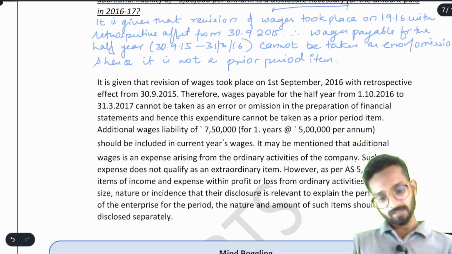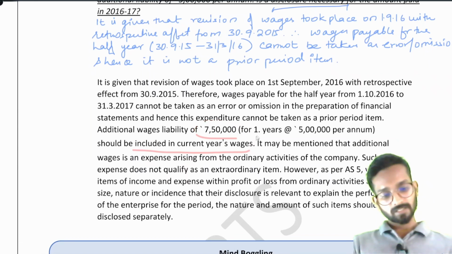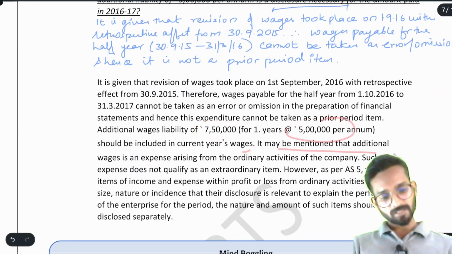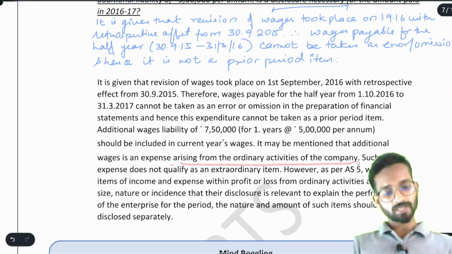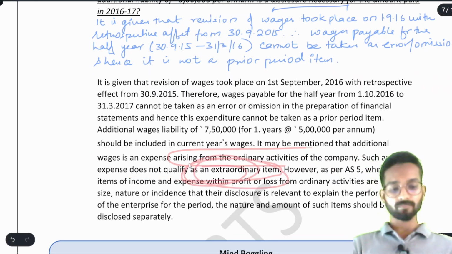It is given that revision of wages took place on 1st September with retrospective effect. Therefore, wages payable for the half year cannot be taken as an error or omission, and hence this expenditure is not a PPI. Additional wages liability of 7,50,000 should be included in current year's wages. Understood? Including this 5 lakh. It may be mentioned that additional wages is an expense arising from the ordinary activity of the company. Such an expense does not qualify as an extraordinary item. It is not an extraordinary item.